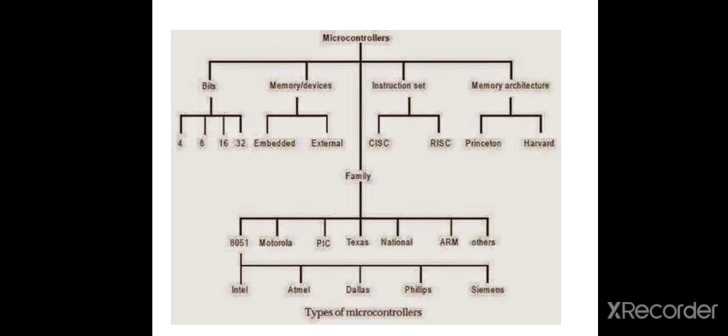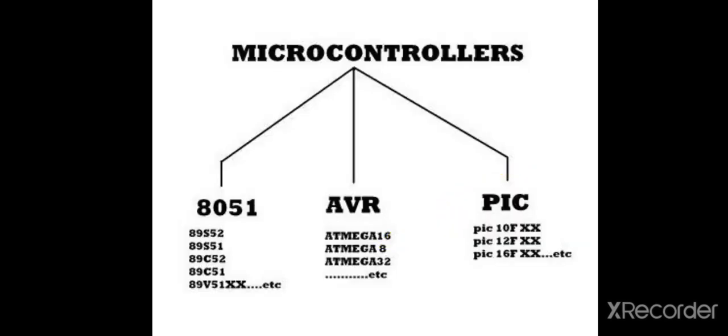First one is the 8051 family. In the 8051 family, different companies manufacture the 8051 microcontroller, like Intel, Atmel, Dallas, Philips, Siemens, etc. Then according to family, different companies like Motorola, PIC, Texas, National Instruments, ARM, and other companies manufacture different types of families of microcontroller.